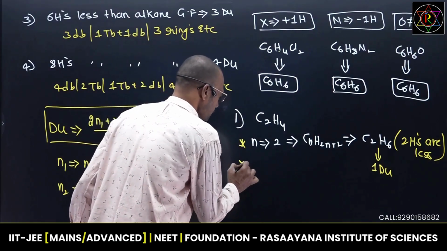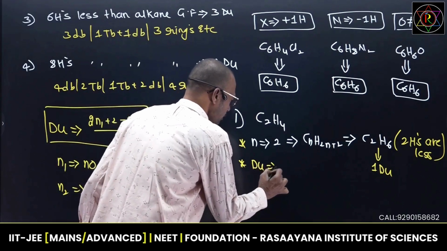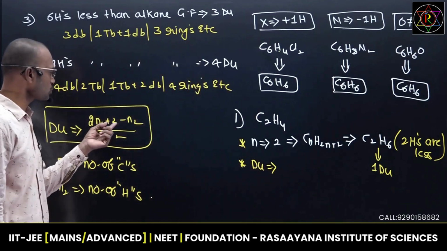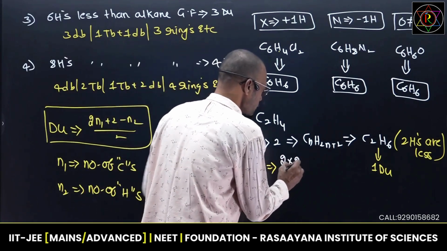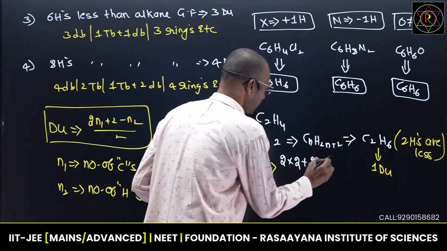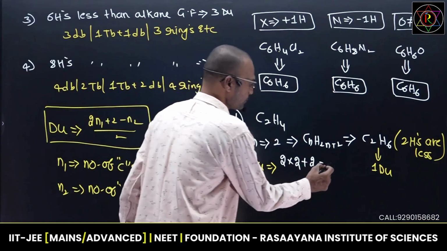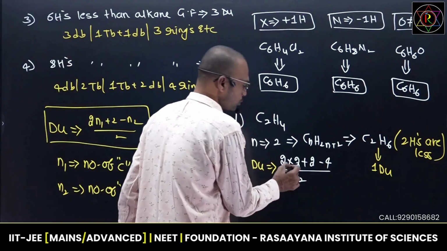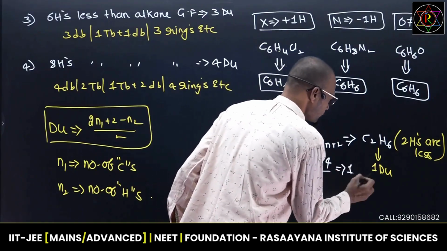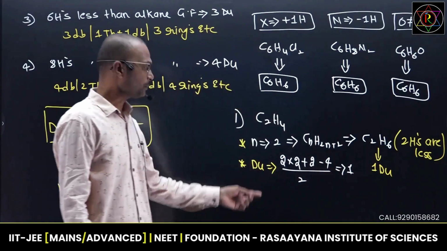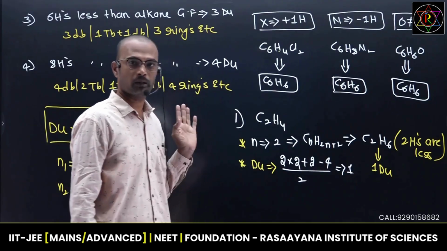One more technique is there, the direct formula for DU. Apply this formula: (2n1 plus 2 minus n2) by 2. 2 into the number of carbons, 2, plus 2, minus how many hydrogens, 4 hydrogens, divided by 2. So 2 into 2 is 4, plus 2 is 6, 6 minus 4 is 2, 2 by 2 means you will get 1. 1 means 1 DU. You can apply either this formula or the other one, any one.